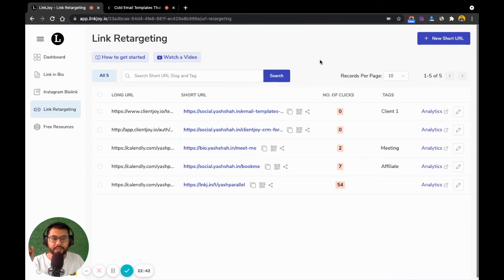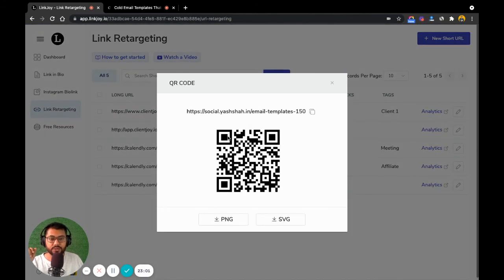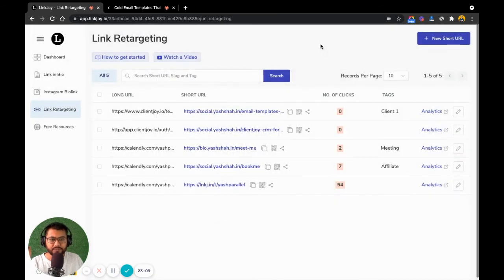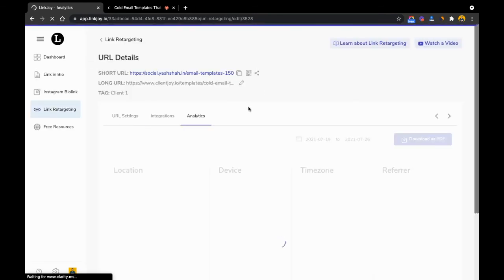More importantly, if you're into publishing, or if you have books that are going out, or if you have shipping labels that are going out, and if you want to put up URLs on those shipping labels, then each of these links by default also comes with a QR code, right? And this QR code you can download in PNG or SVG and then just print it out and put this on any of the physical items that go out. At any point of time, you can come over here, copy and edit. You can also have link level analytics for each and every link that you create.